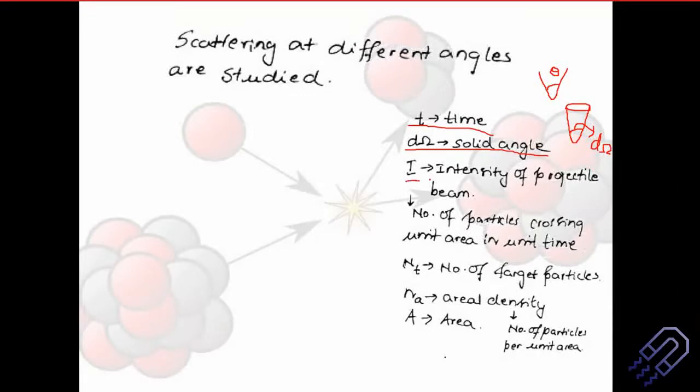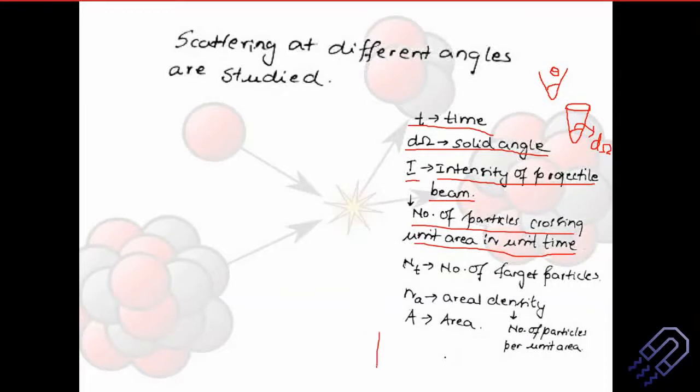Next, intensity of the projectile. Intensity is also very important. You need to know how many particles are getting incident per unit area per unit time. So if you know that, we actually know how many particles are getting incident. So it is the number of particles crossing the unit area in unit time, okay, and this will form the factor.